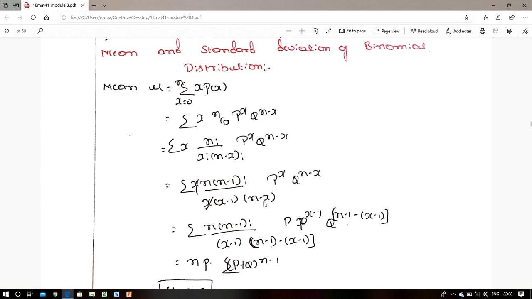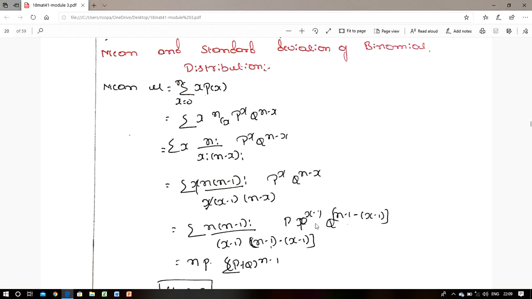Adding and subtracting 1, we can write n minus 1 plus 1 as minus of x minus 1; minus and minus become plus, and 1 minus 1 cancels. So n minus 1 minus of x minus 1. Since we divide and multiply by p, 1 by p can be written as p to the power of minus 1. So p to the power of x into p to the power of minus 1 is p to the power of x minus 1, into q to the power of n minus 1 minus of x minus 1. Now this whole term we can use.